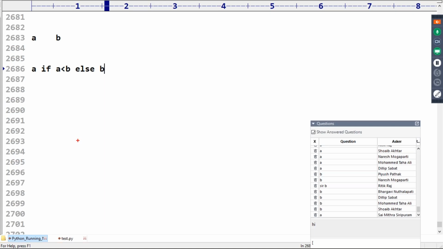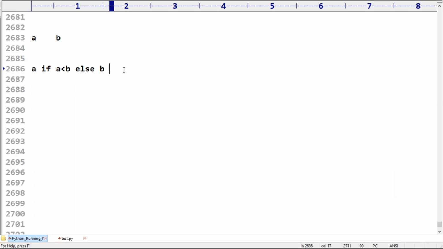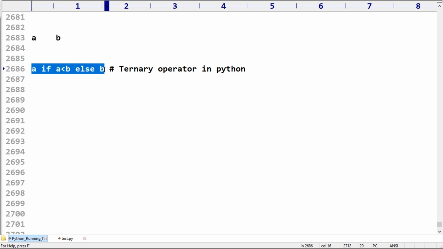Remember this one. This operator is called a ternary operator. If this condition is satisfied, A is the minimum value. If this condition fails, B is the minimum value. This syntax is called the ternary operator in Python. Are you feeling any difficulty understanding this line? Venkatreddy, if else syntax is different, ternary operator syntax is different.